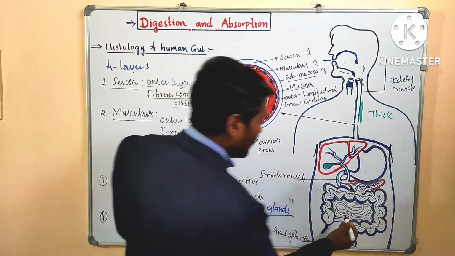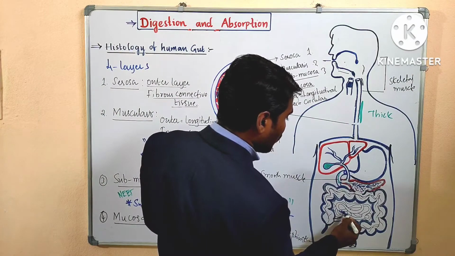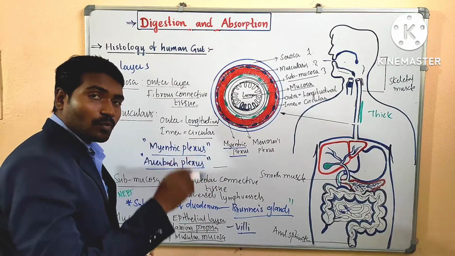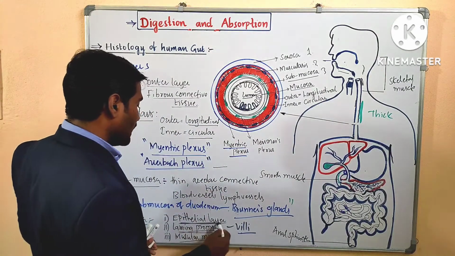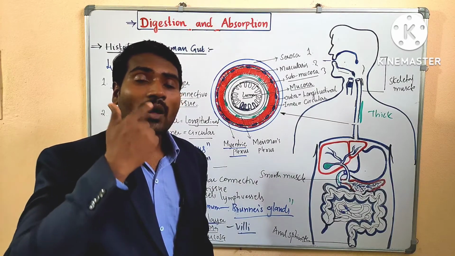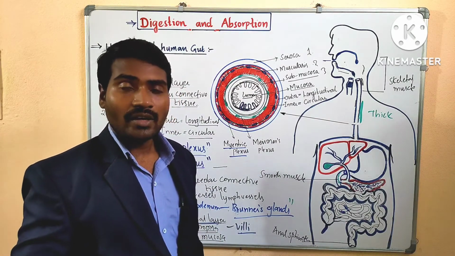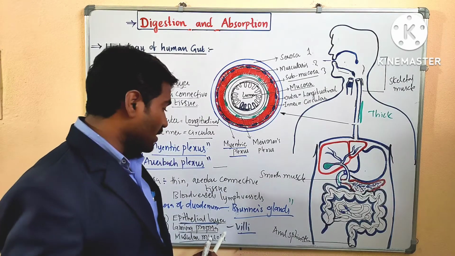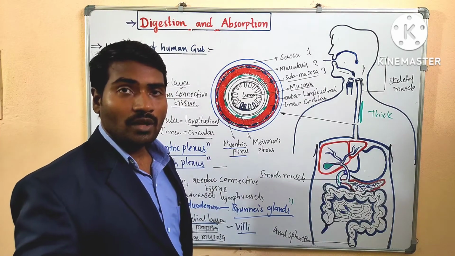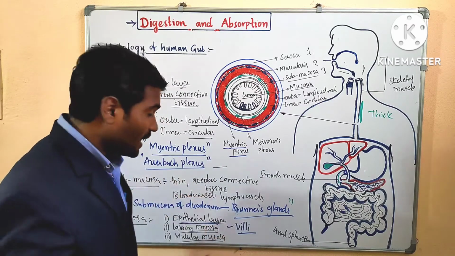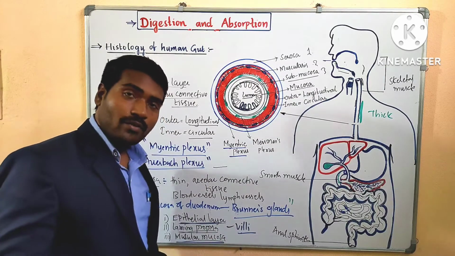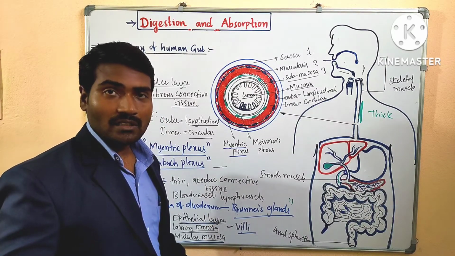In the small intestine, we can see more villi, which are elevations, projections of the epithelial layer. The lamina propria forms papillae on the tongue. It is also made up of a thin areolar connective tissue, and a thin muscle layer is also present, the muscularis mucosa. Here also, outer longitudinal muscles and inner circular muscles are present.